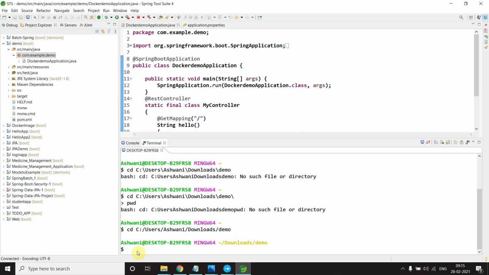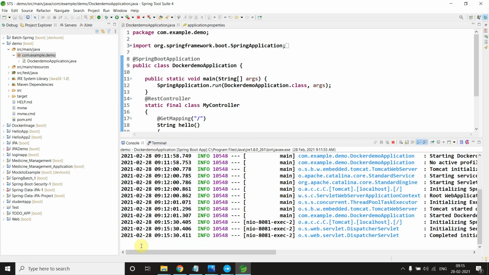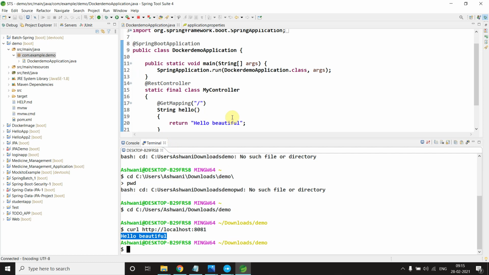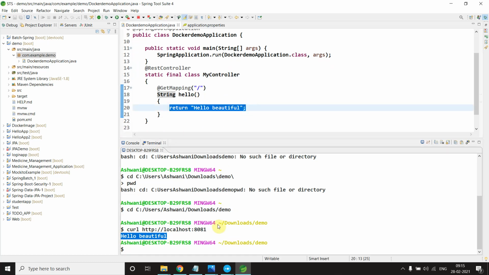Because our topic is to make an image. With the help of this, I want to show you something like curl http://localhost:8080. And what is the output here? Hello beautiful, because I have put hello beautiful and I'm just firing this URL. Okay, so the result is coming: hello beautiful.